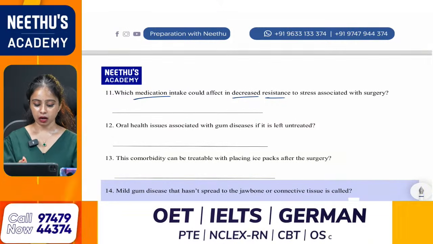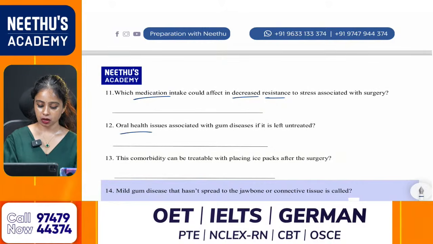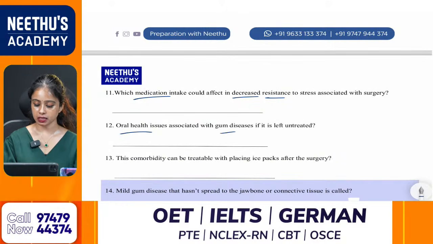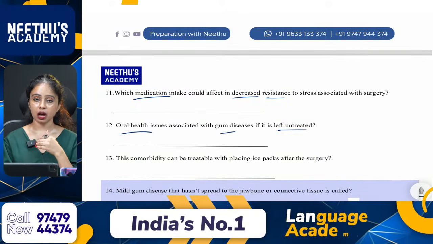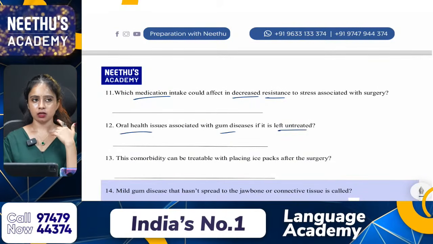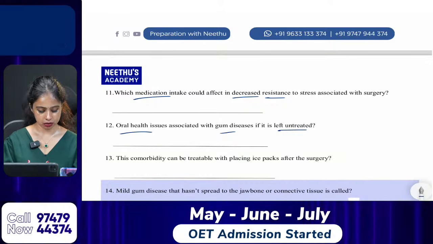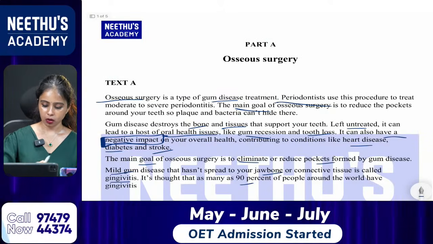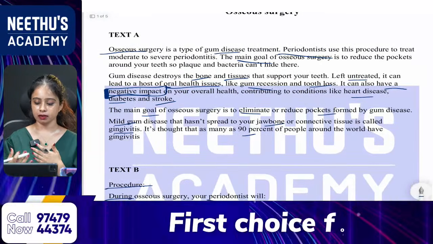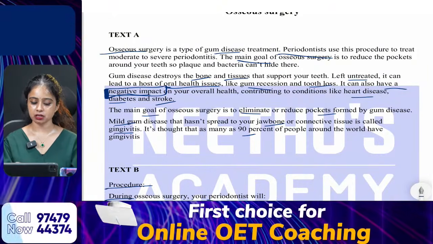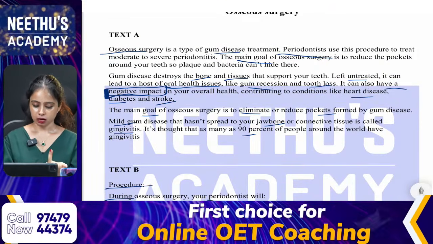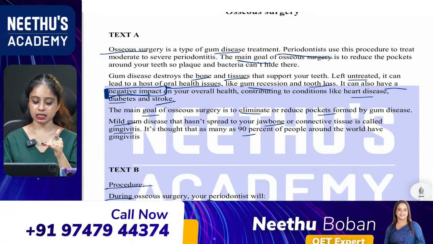Then the 12th one, oral health issues associated with gum diseases if left untreated. If you are not giving the treatment, or it is left untreated, where is it mentioned? That is mentioned in text A, the second paragraph.